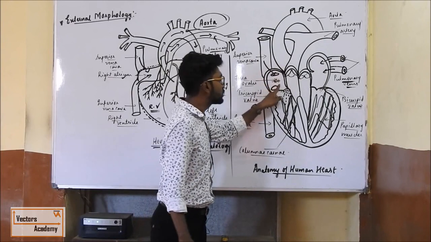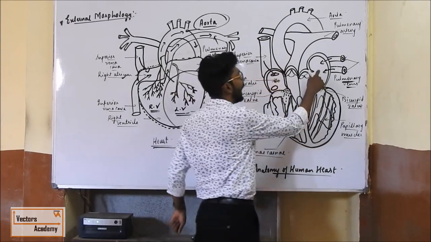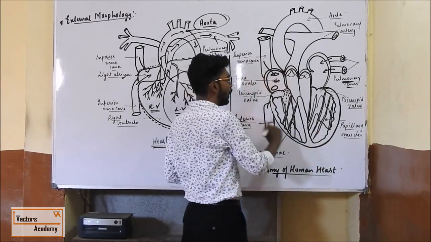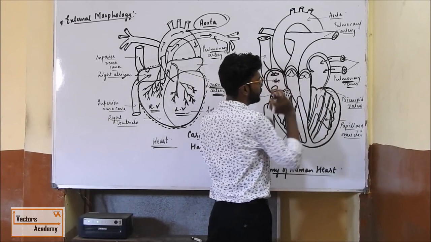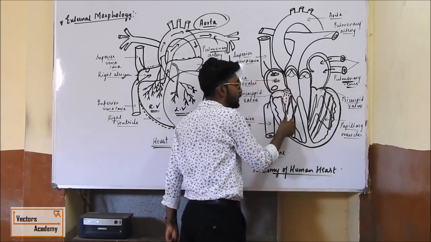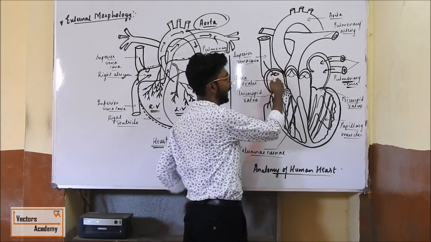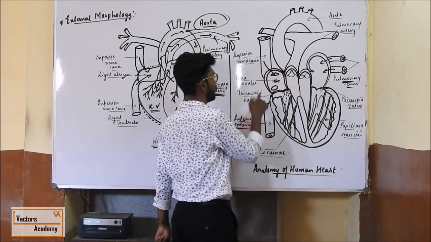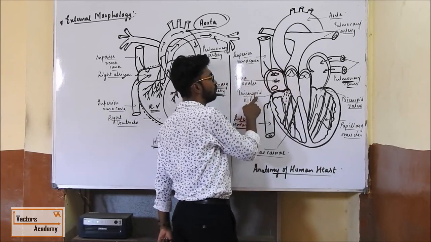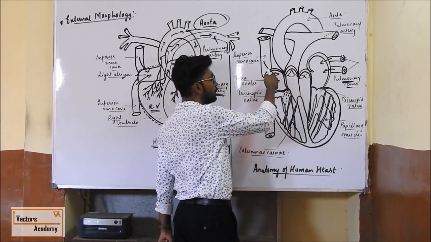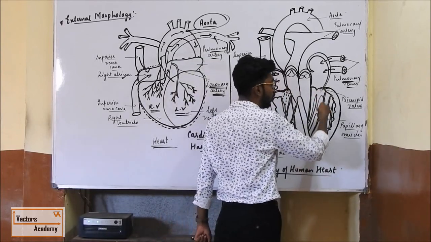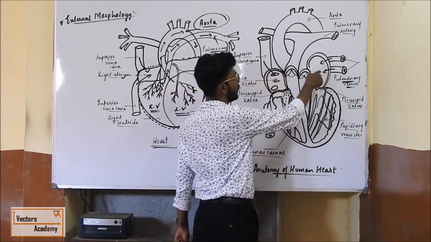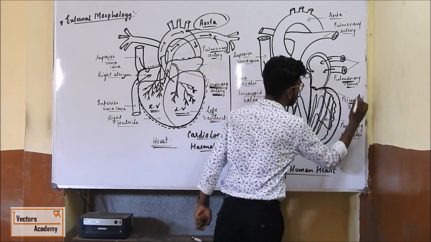I mean to say, deoxygenated blood will enter into the right ventricle and oxygenated blood will enter into the left ventricle. Okay, now the blood is totally filled in the ventricles. Whatever blood has come here, should it go back? No, right? So to prevent the backflow of the blood, the tricuspid valve is present. The tricuspid valve prevents the backflow of blood from the right ventricle to the right auricle. And whatever blood has entered into the left ventricle should not flow back here. That's why the bicuspid valve is present.